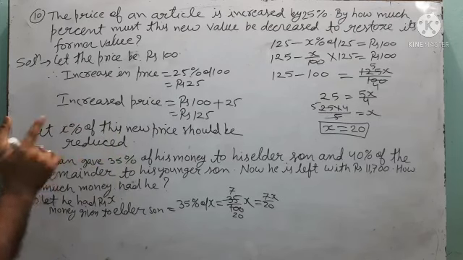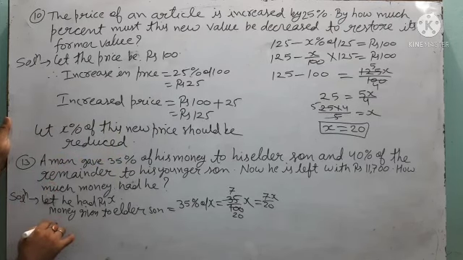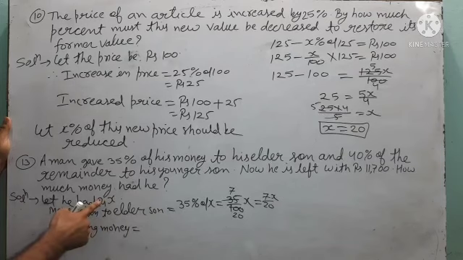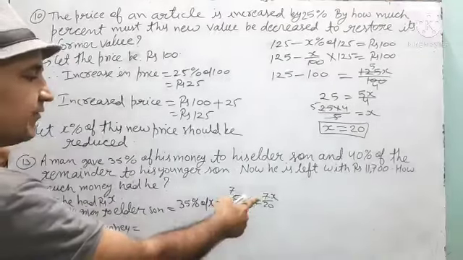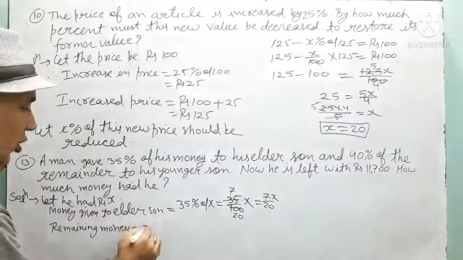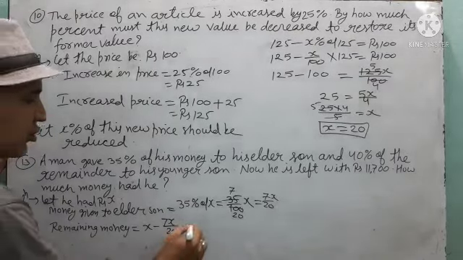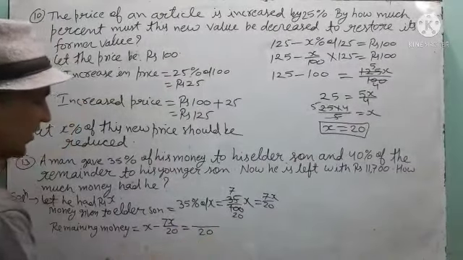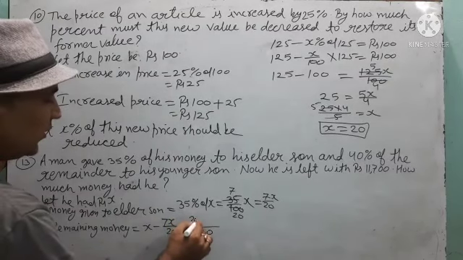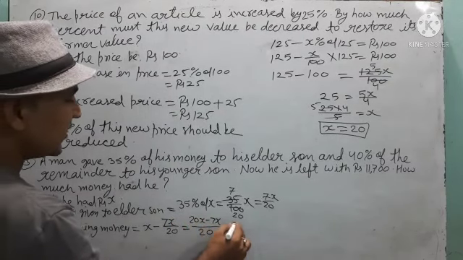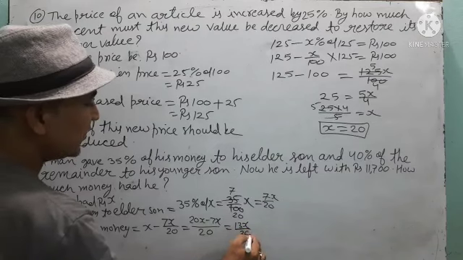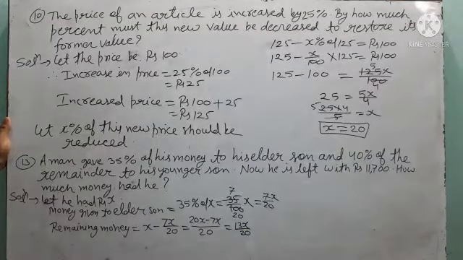Now 40% of the remainder. So first find out the remaining money. What will be the remaining money now? Man had X rupees. From X he had given 7x by 20 to elder son. So remaining will be X minus 7x by 20. Solve this by taking the LCM. 20 is taken as LCM. Then 20x minus 7x, that means 13x upon 20. 13x upon 20 is the remaining money.